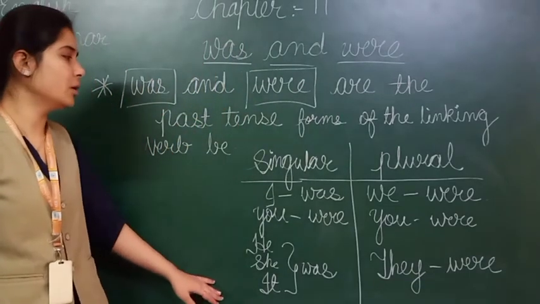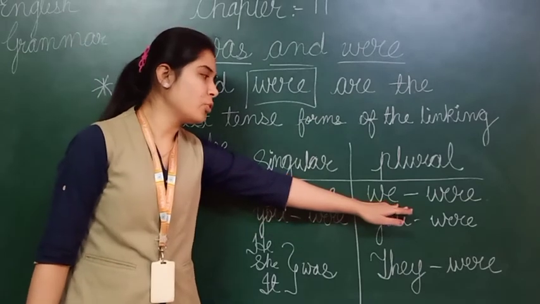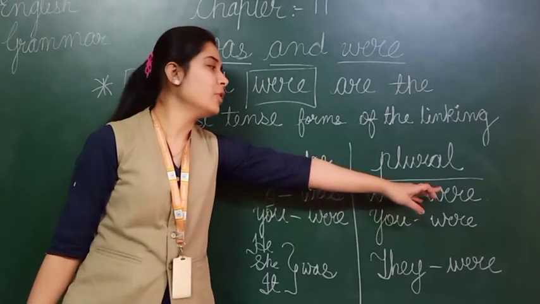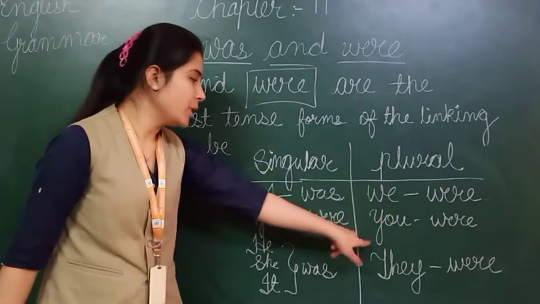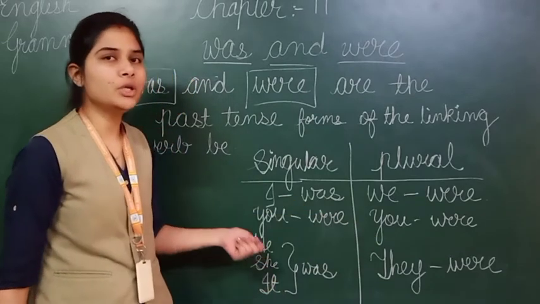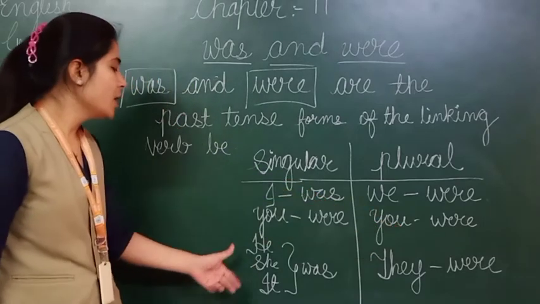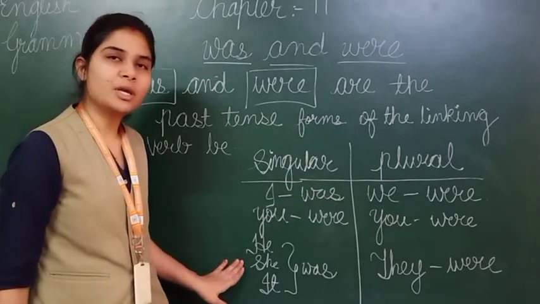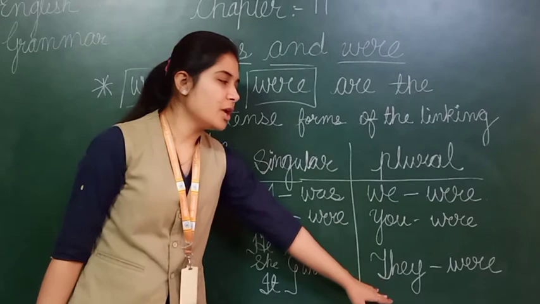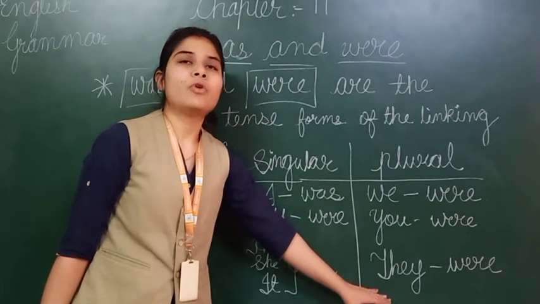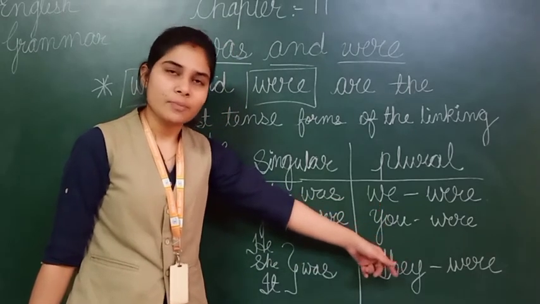Once again I am repeating here. For the pronoun I we have to use was, and for the pronoun we we have to use W-E-R-E, were, because we is a plural pronoun. Next is you, in both singular और plural में हमें क्या लिया हुआ है? You. For you we have to use W-E-R-E, were. Next is he, she, it. He, she, it के साथ हमें क्या यूज करना है? Was, because it is a singular pronoun. And for they we have to use W-E-R-E, were. They क्या है? They pronoun है plural का, इसलिए हमें were यूज करना है.